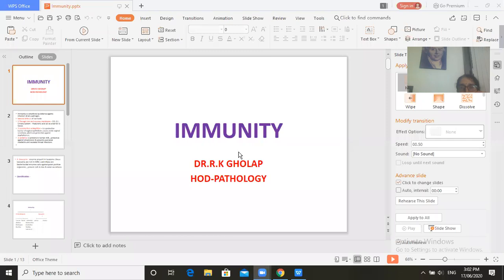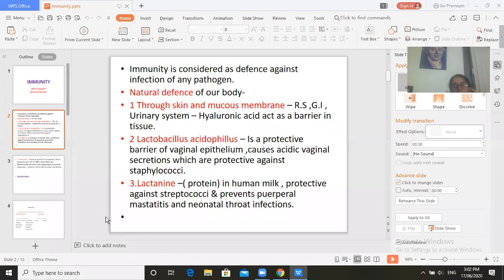So immunity, the topic of immunity. What is immunity? It is considered as a defense against infection of any pathogen. That is, it may be a bacterium, it may be a virus. So immunity is considered as a defense against infection of any pathogen.